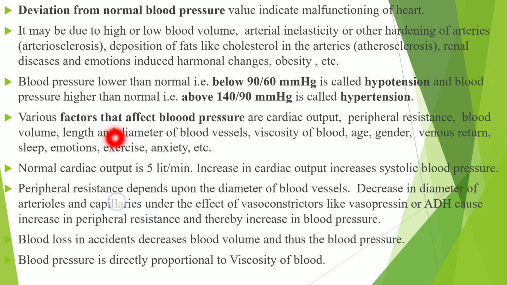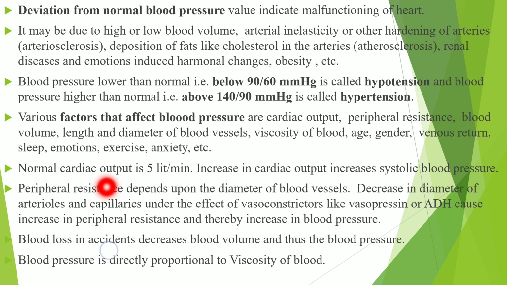So there are various factors that affect the blood pressure. Which are these factors? One of them is cardiac output. Second is peripheral resistance. Third is blood volume. It may be high or less. Length and diameter of the blood vessel. Then viscosity of the blood, age, gender, venous return, sleep, emotions, exercise, and anxiety. So these are the various factors which can affect the blood pressure.